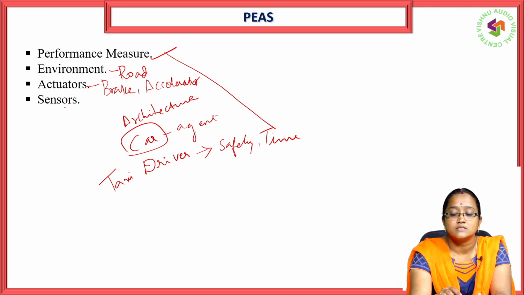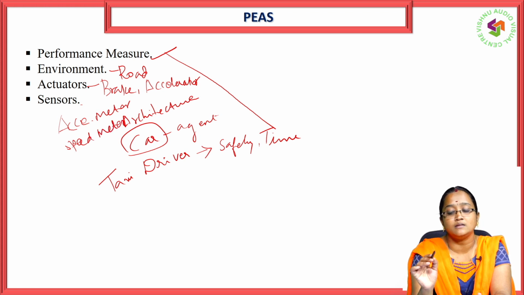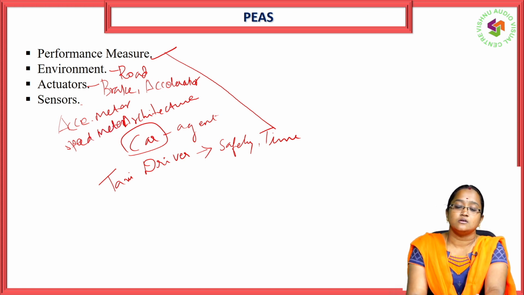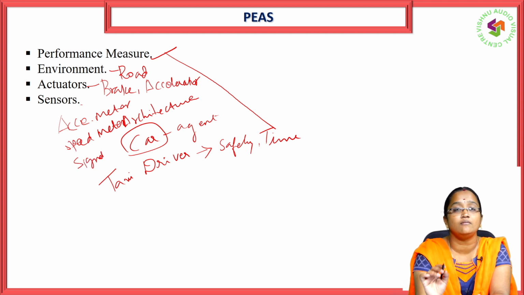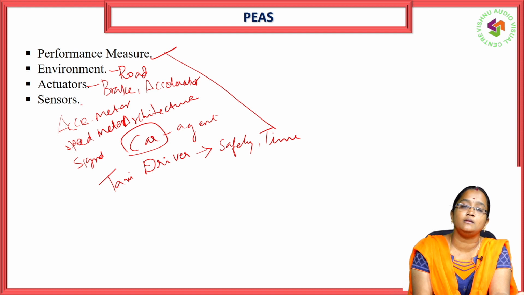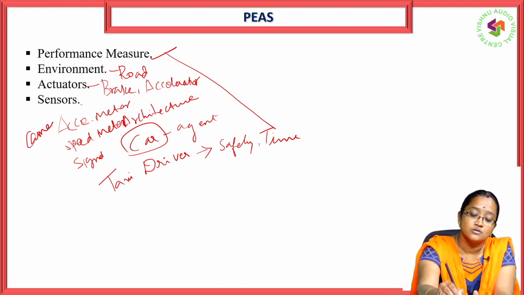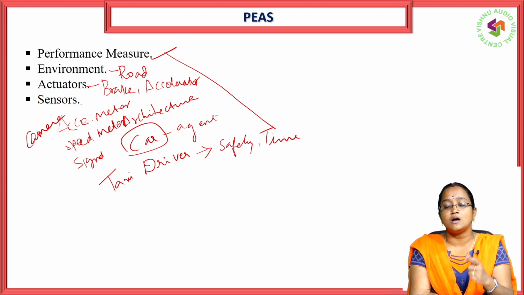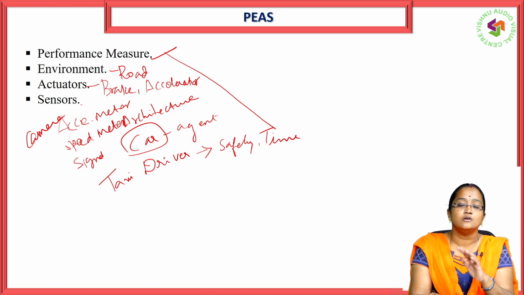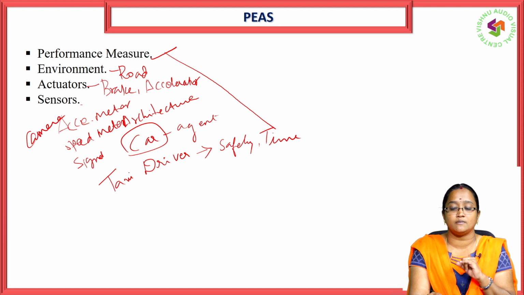Sensors are accelerometer, speedometer, traffic signal sensor, speed sensor, and camera. How we measure how safely or comfortably we travel is called performance measure.